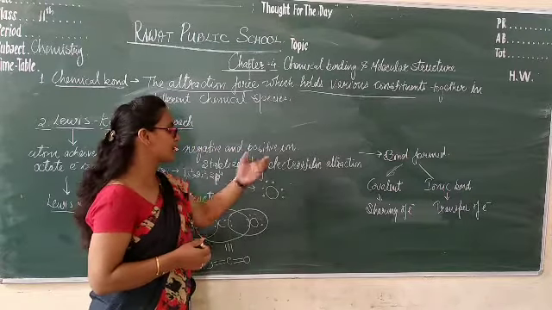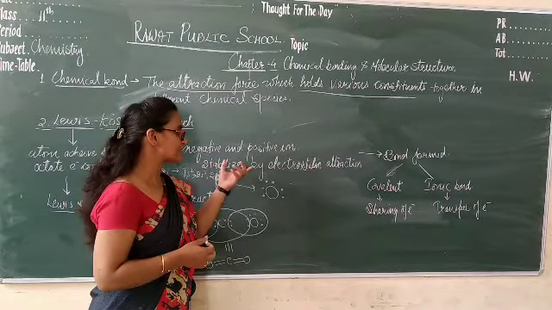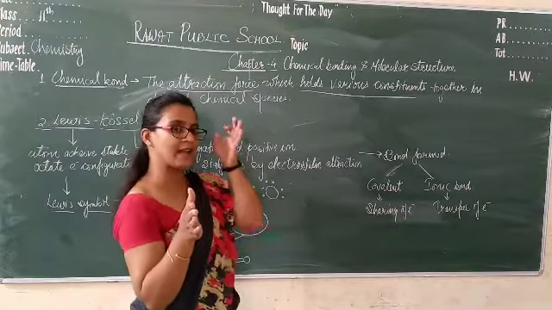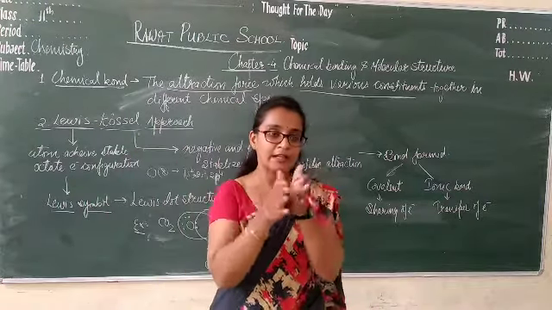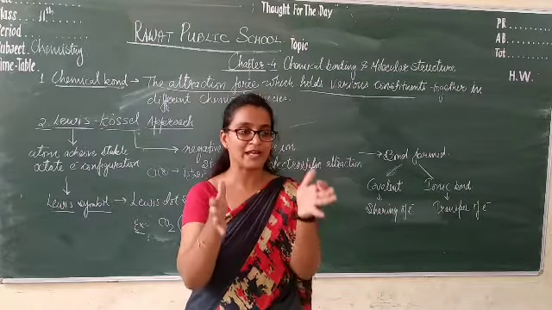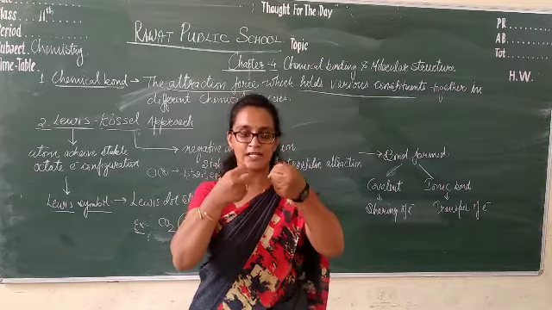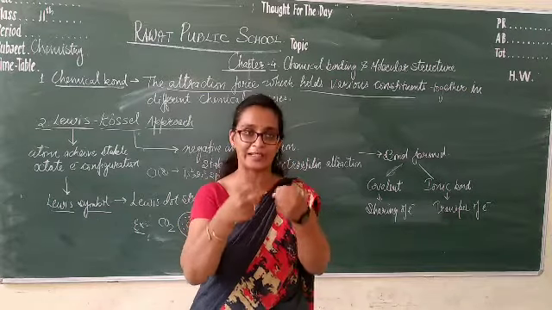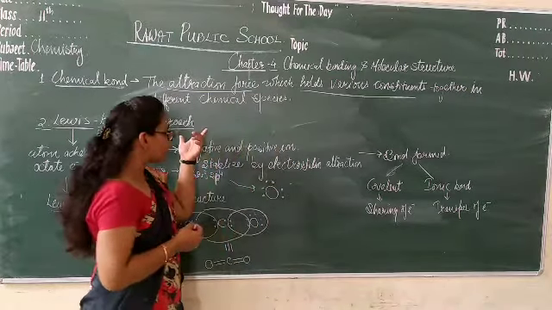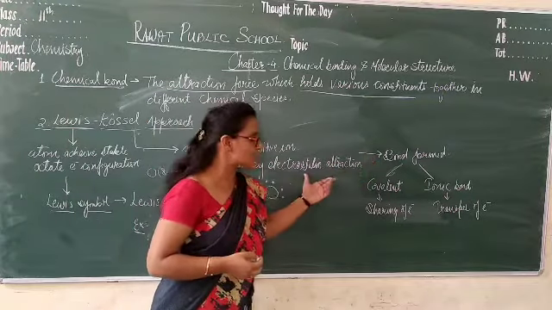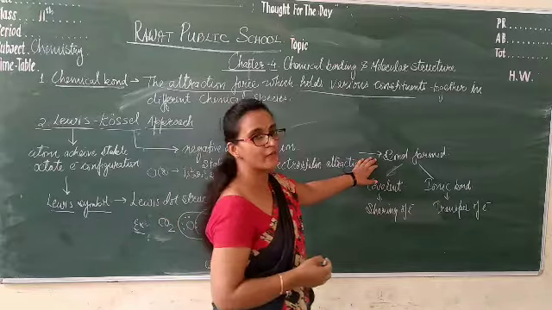When negative and positive charges are there, there is always an attraction force, and due to that attraction force, the positive and negative ions are held together. So Kossel's approach is electrostatic attraction, and due to this electrostatic attraction there is bond formation.